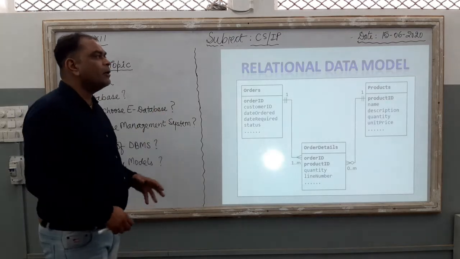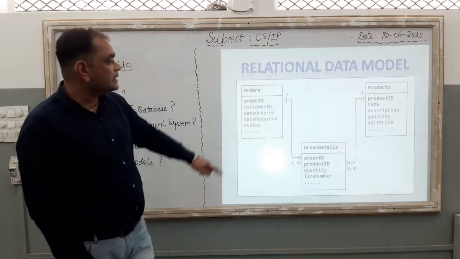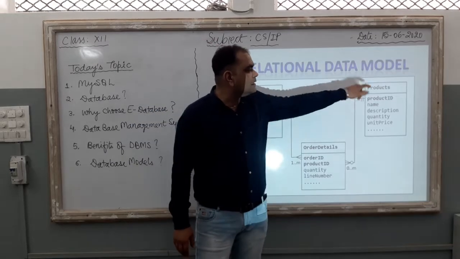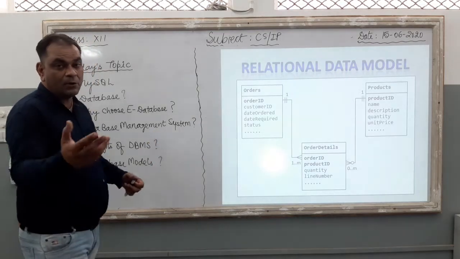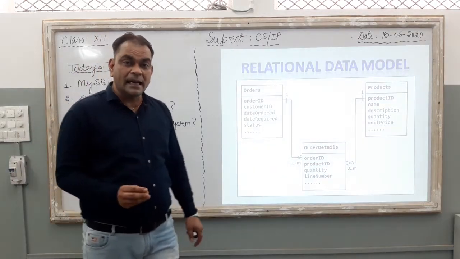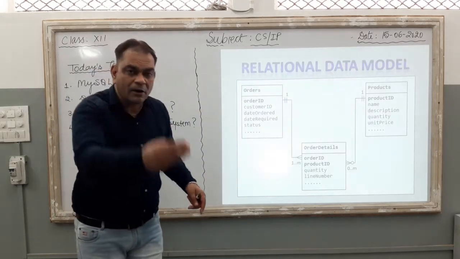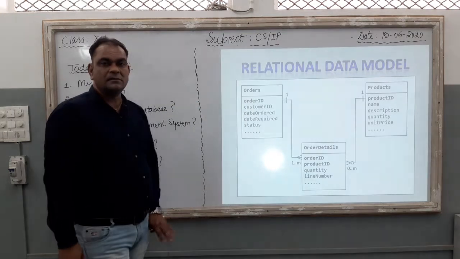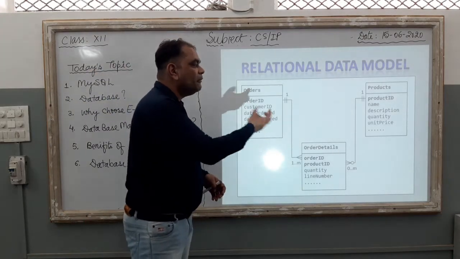In the relational data model, the data is collected into different tables, such as the first one is the order table, the second one is the order details table, and the third one is the products table. So data is organized into different tables, and you know the technical name of a table is relation. Right? What is there inside the table? If you see a table, you can see a lot of fields and a lot of records inside it. So in the relational data model, different tables are connected with each other by a particular common field.